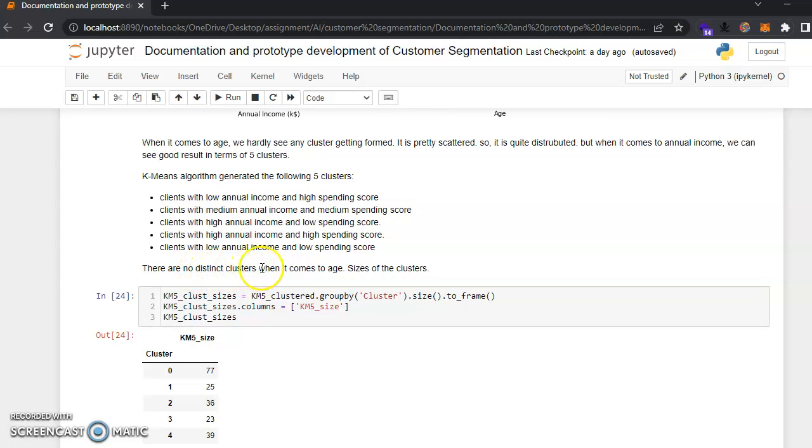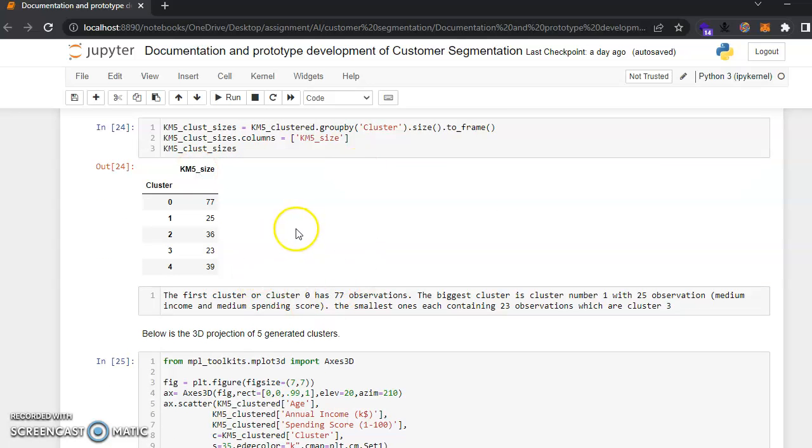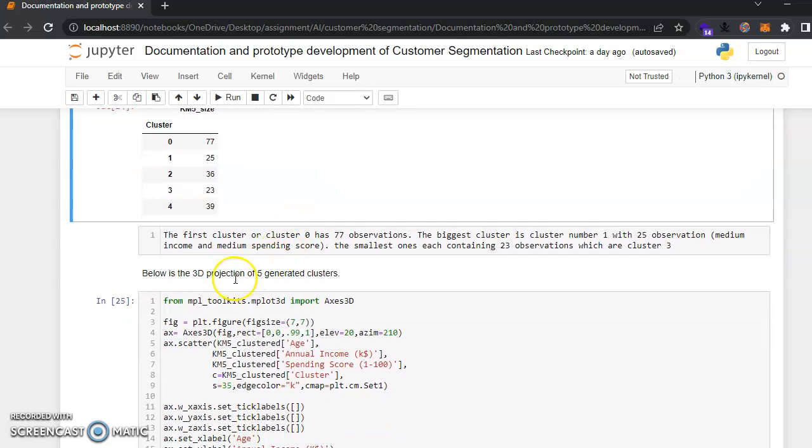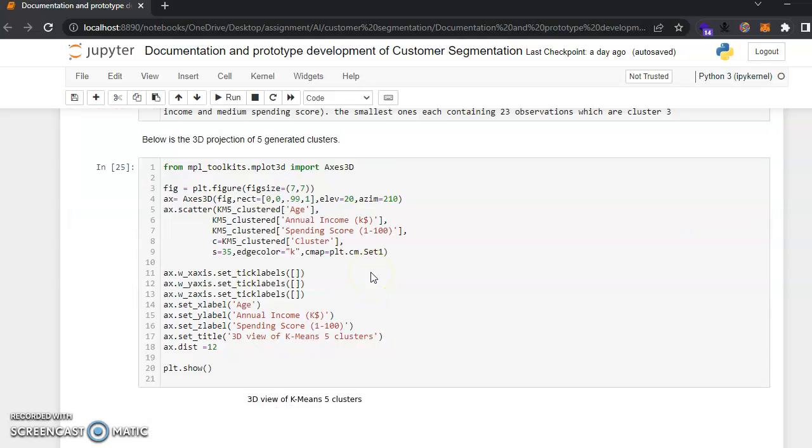There are no distinct clusters when it comes to age. Sizes of the clusters. Below is the 3D projection of the 5 generated clusters.